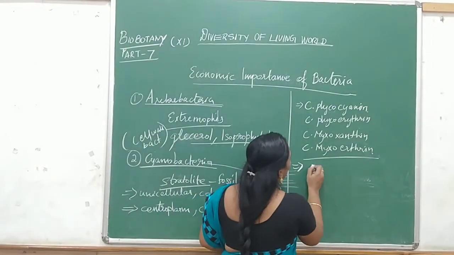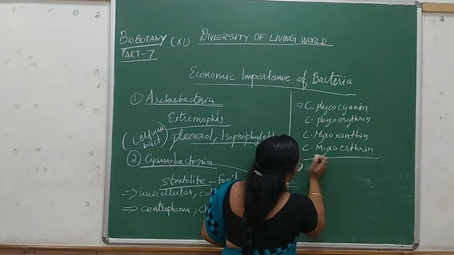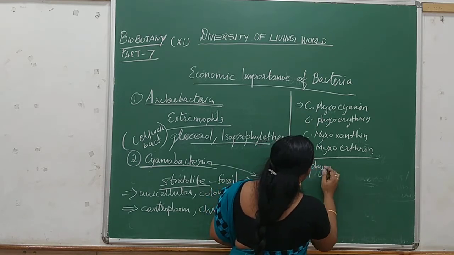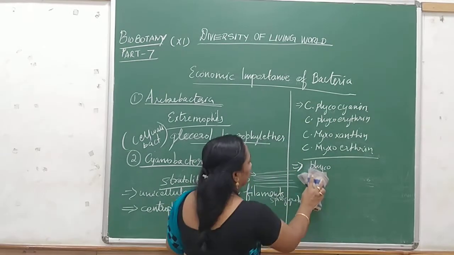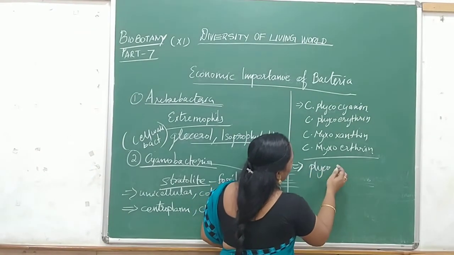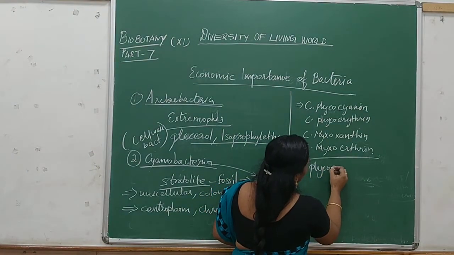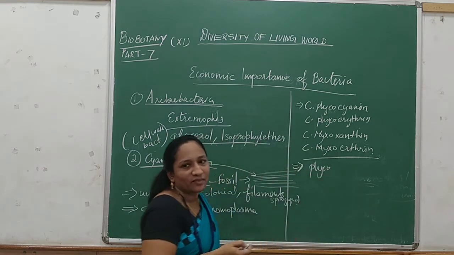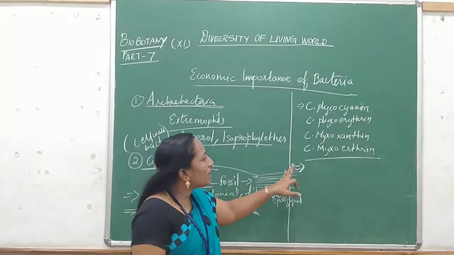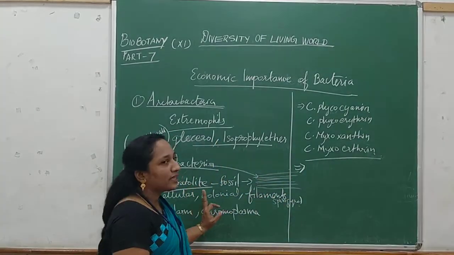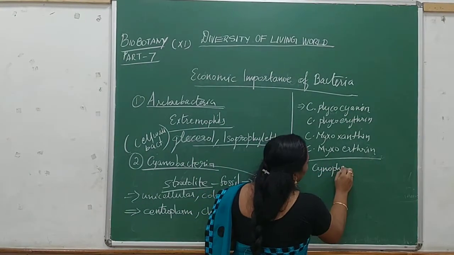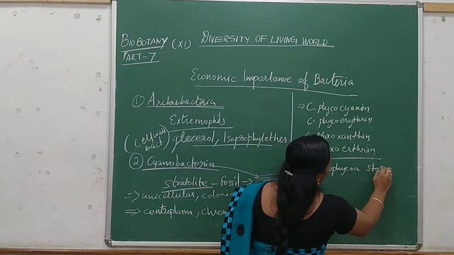That starch material is called cyanophycean starch.